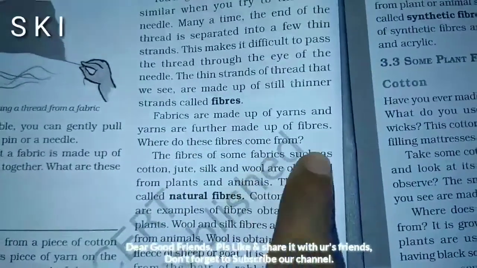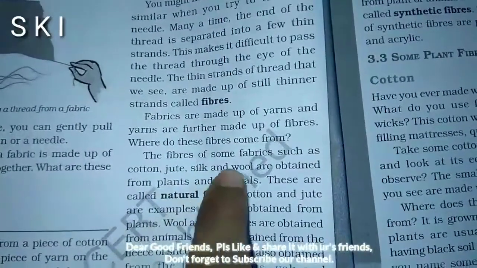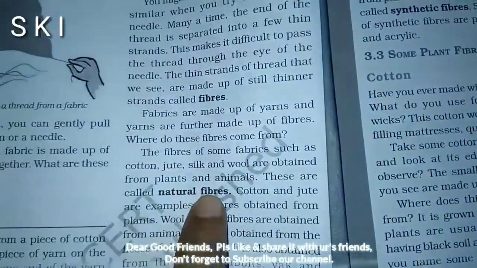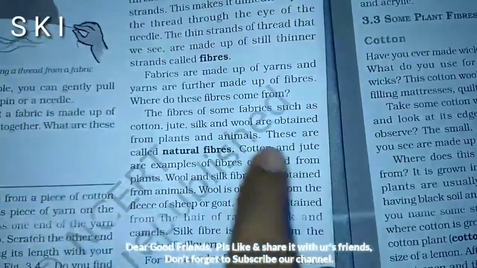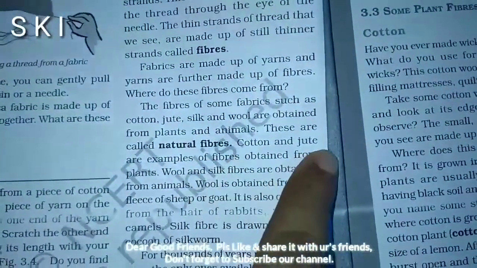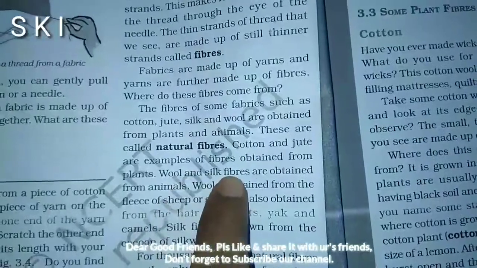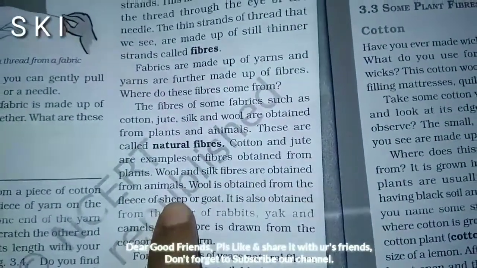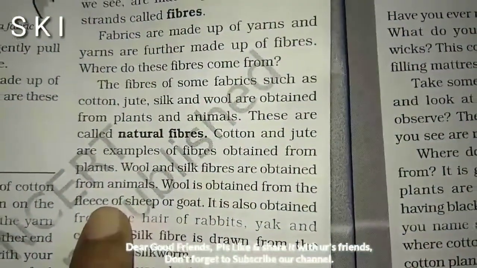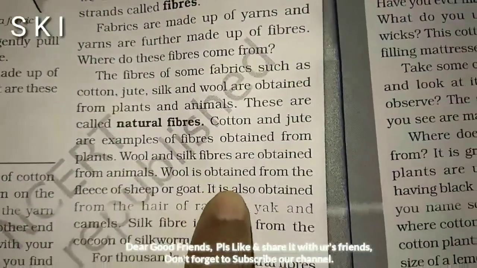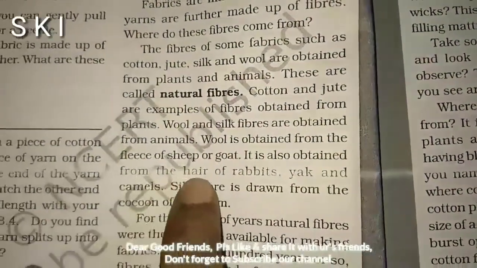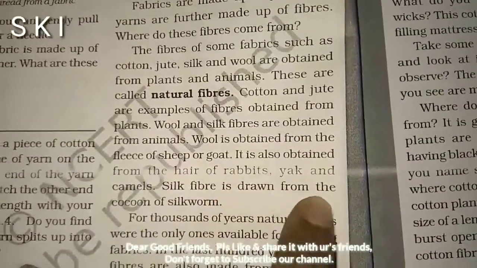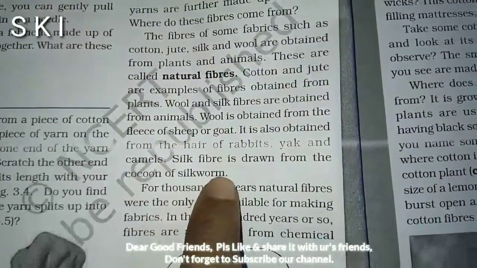The fibers of some fabrics such as cotton, jute, silk, and wool are obtained from plants and animals. These are called natural fibers. Cotton and jute are examples of fibers obtained from plants. Wool and silk fibers are obtained from animals. Wool is obtained from the fleece of sheep or goat. It is also obtained from the hair of rabbits, yak, and camels. Silk fiber is drawn from the cocoon of the silkworm.